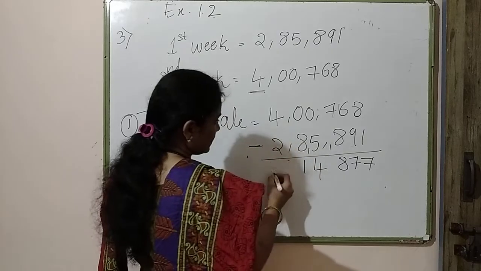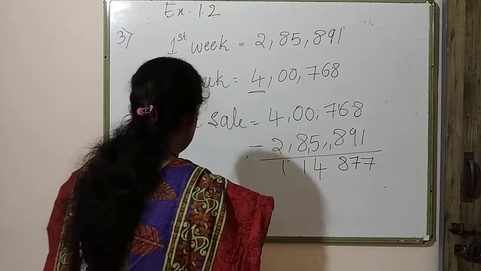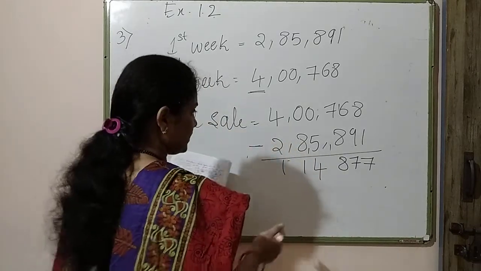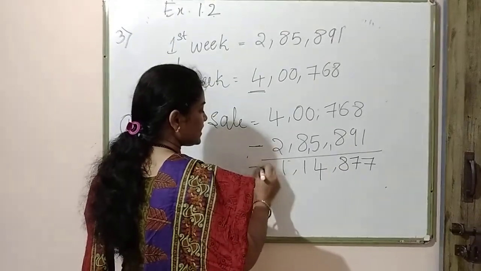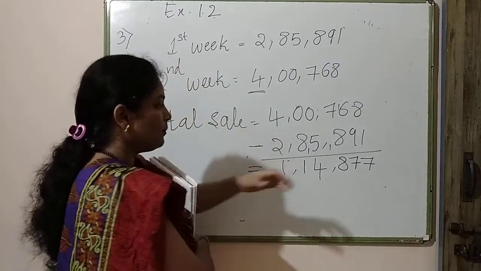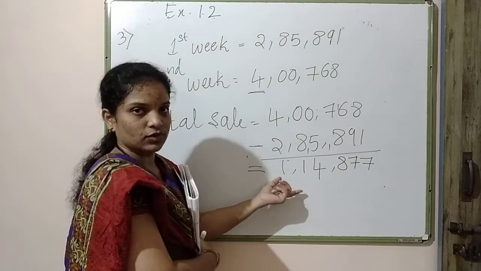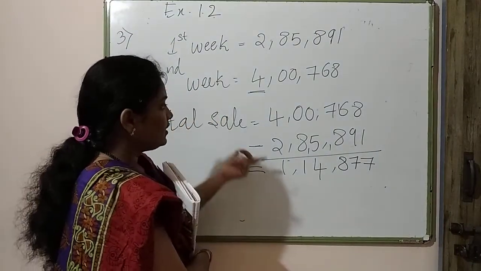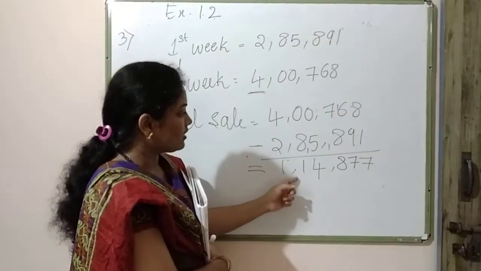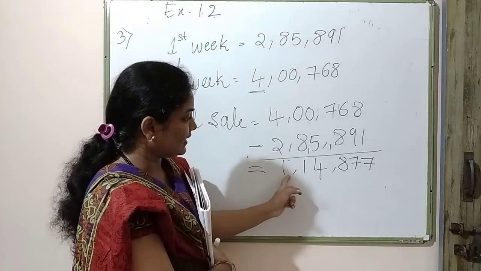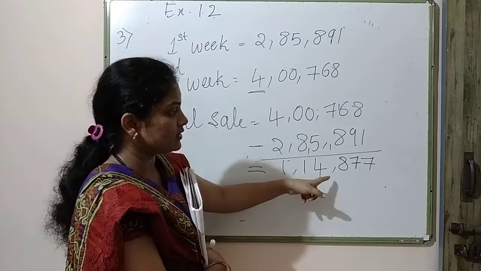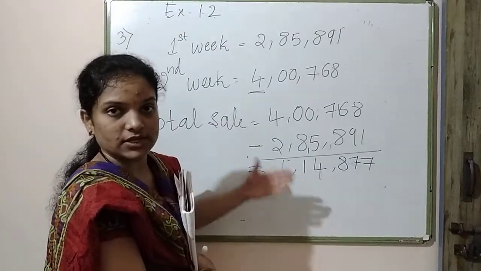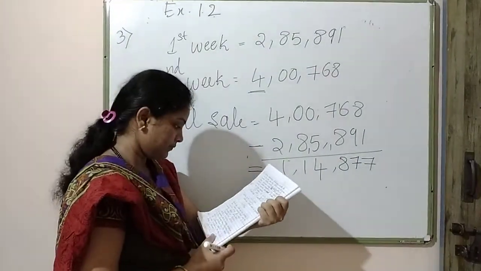And 3 minus 2 is 1. Is this correct? Obviously, this is correct. So, by how much they are asking, right? By how much it is greater? By this much it is greater. Sale, the second week sale was 1,14,877. By this much it is greater than the first week.